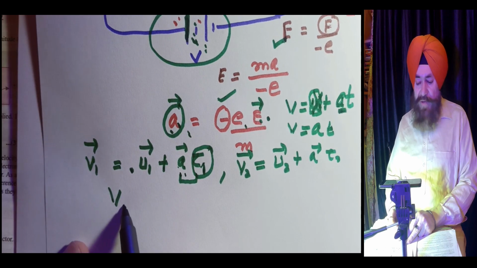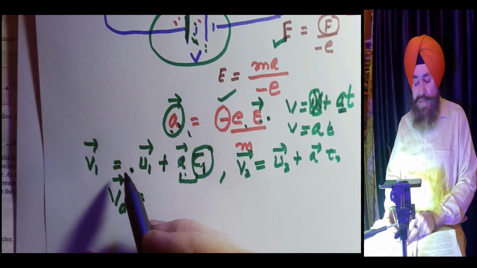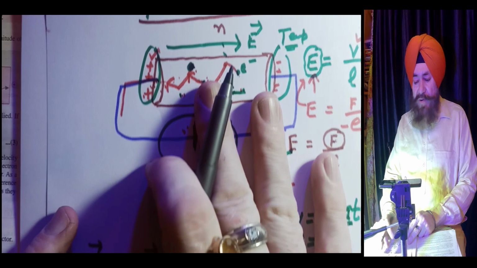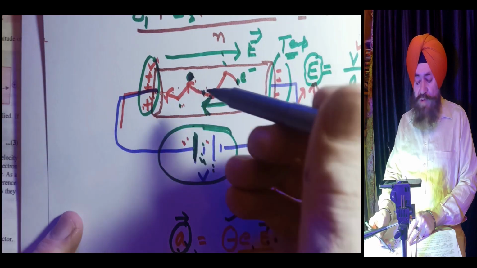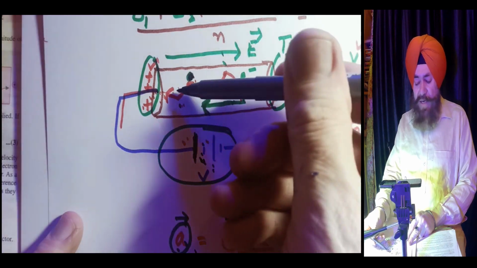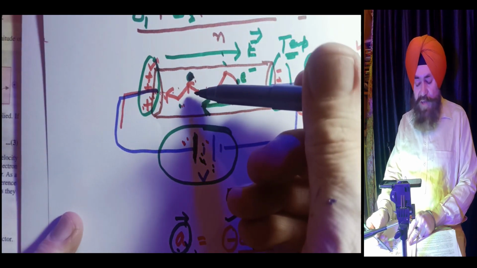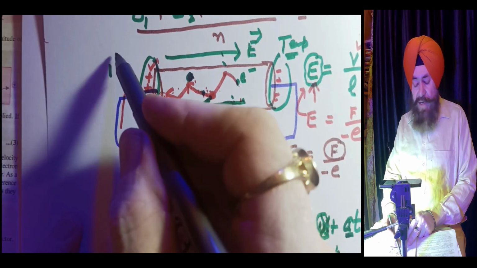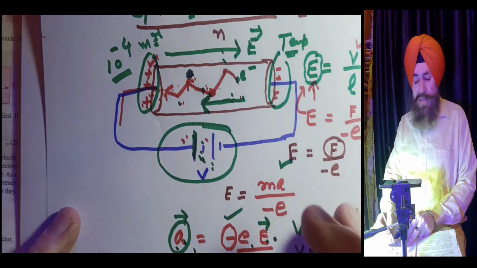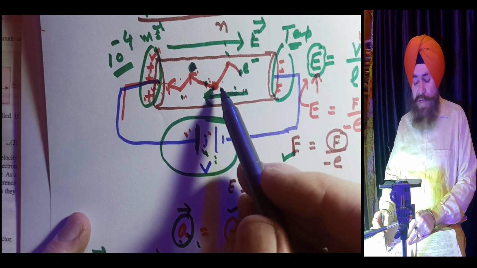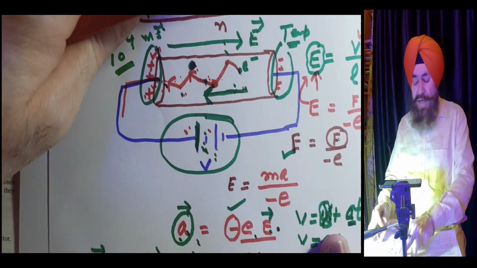Then what do we mean by the drift velocity? Drift velocity is the average velocity with which the electron drifts. Like the electron is drifting here, not moving. Moving means in a straight line. This zigzag path, ultimately it is drifting. And drift velocity is very, very small, approximately 10 raised to power minus 4 meter per second. It's a very small drift velocity, because the electron makes so many collisions and ultimately it reaches the target.